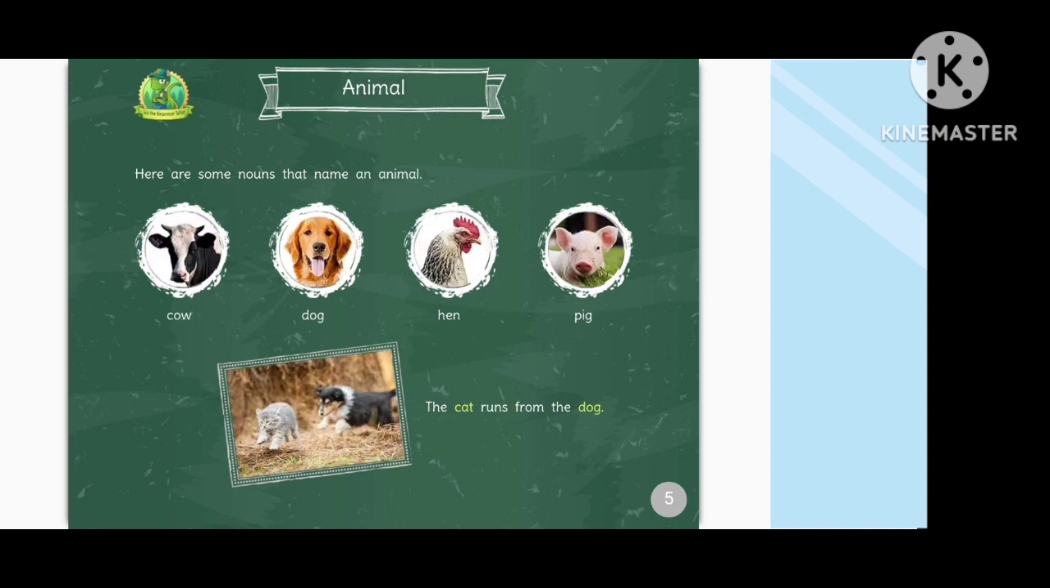Animal. Here are some nouns that name an animal. Cow, dog, hen, pig. The cat runs from the dog.